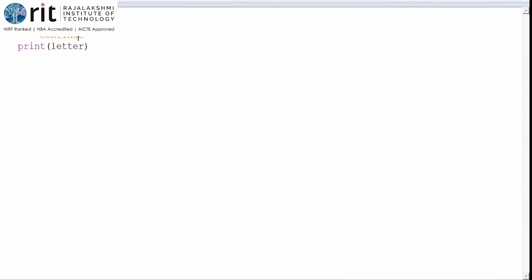Again, go to the next iteration. Just skip it off and solve it. So yeah, C is not equal to C. False, isn't it? C is not equal to C. False. If statement, print letter.